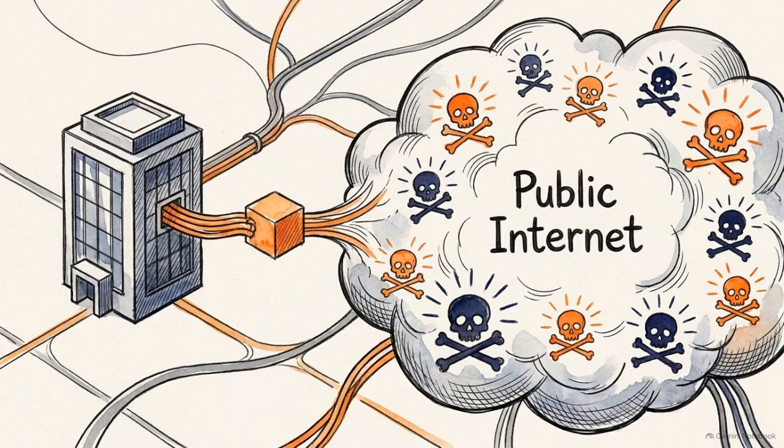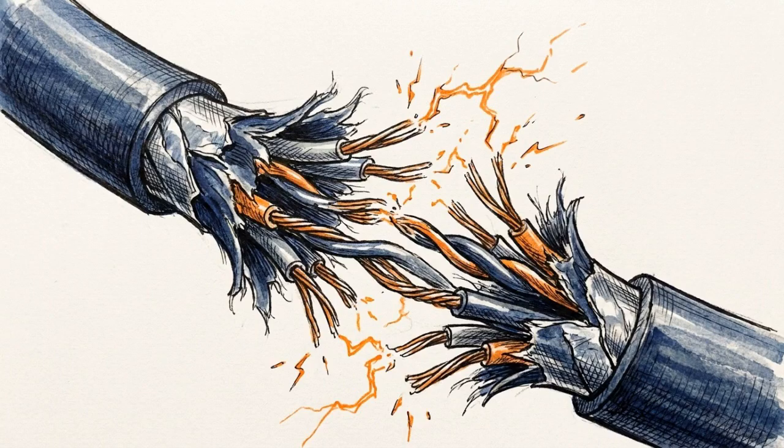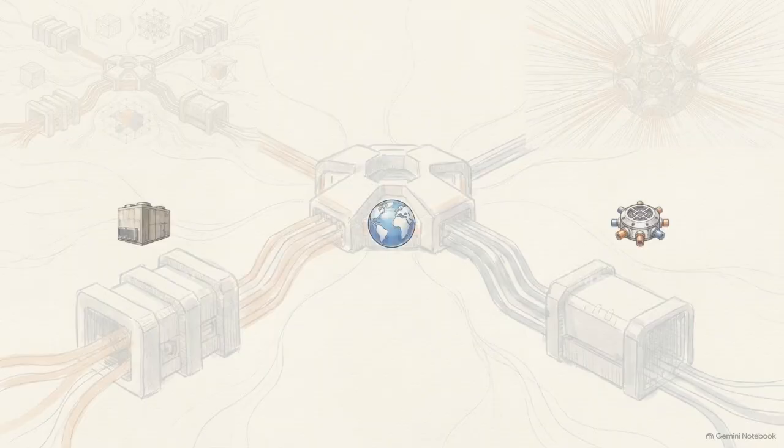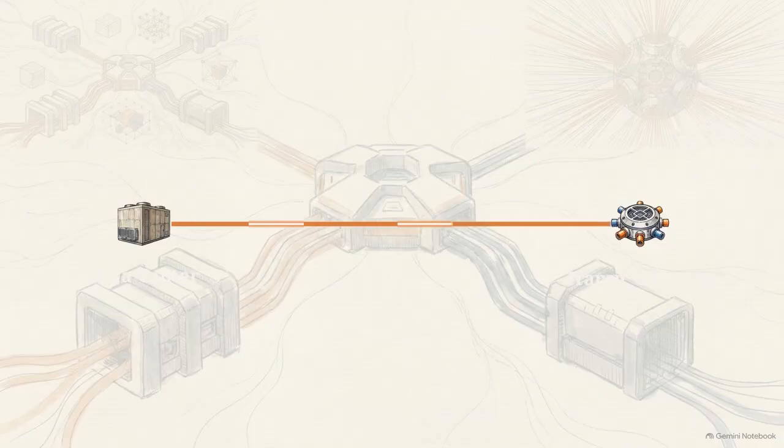But our internal network still has a vulnerability. It communicates with on-premises data centers over the public internet. For sensitive enterprise workloads, the variable latency and security exposure of the open web are unacceptable. We eliminate that exposure by establishing a dedicated physical connection. This solid line represents AWS Direct Connect, a private fiber optic link from an external data center straight into our transit gateway, bypassing the public internet entirely.